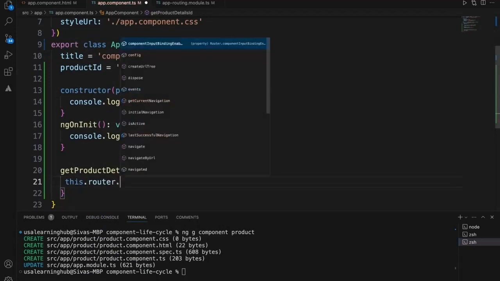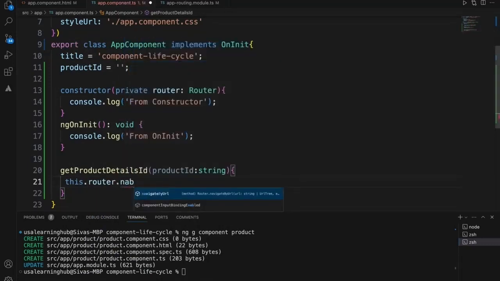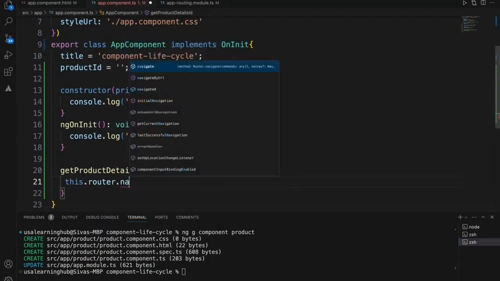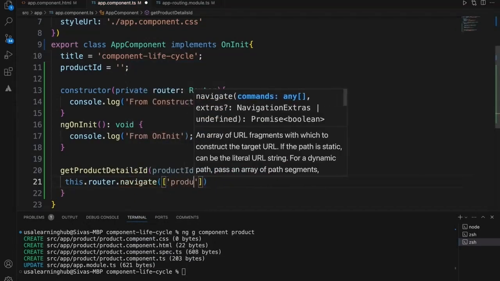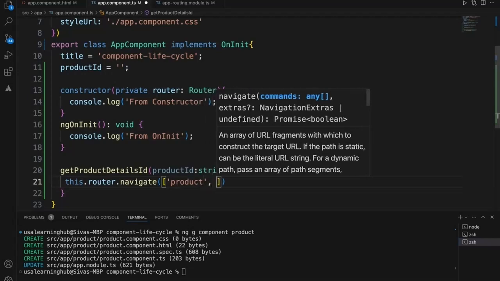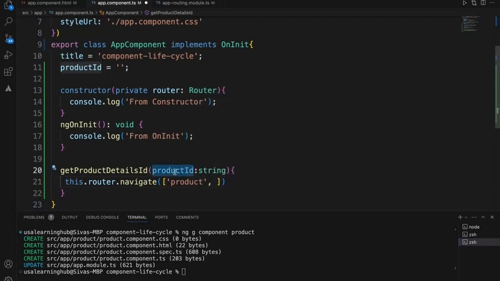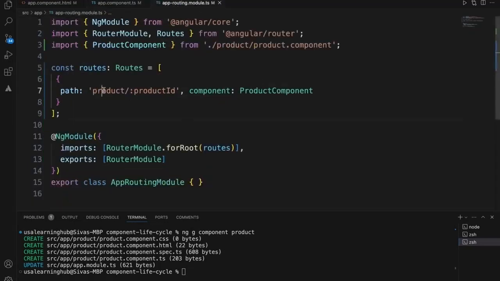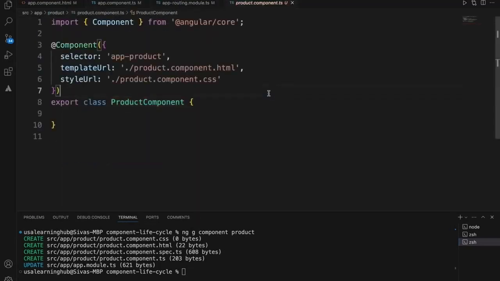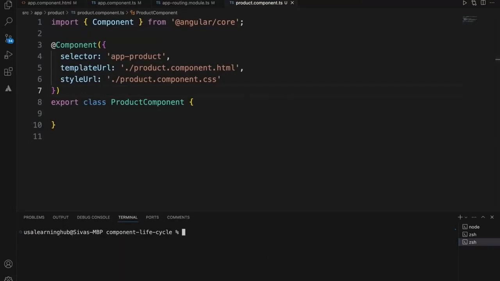This router navigates to the product page, and I'm passing this product ID. Okay, product URL, product ID I'm passing. Now it will match the routing, this one, and we go to this particular component.